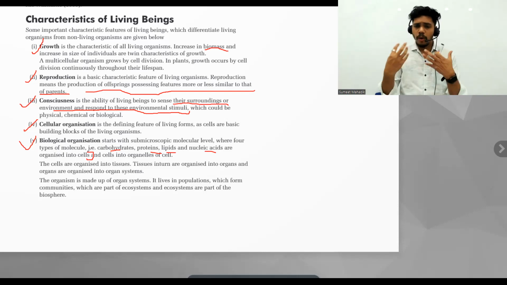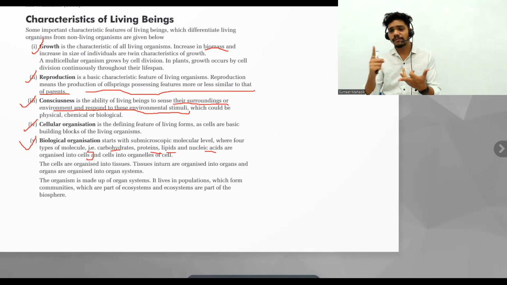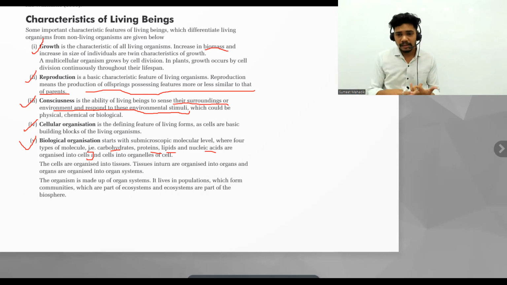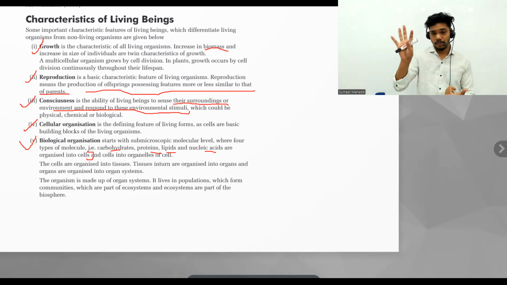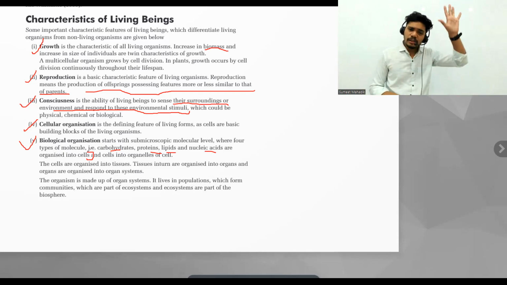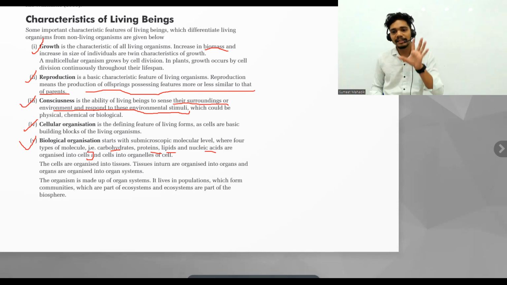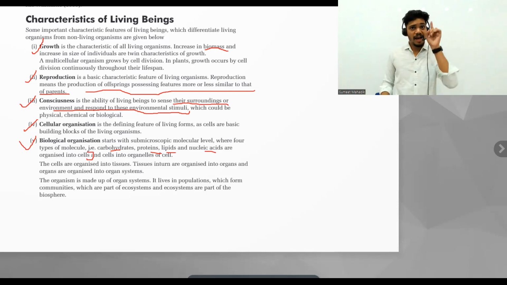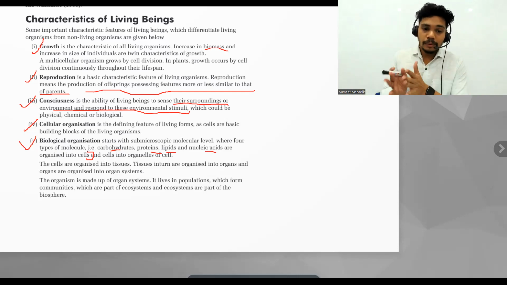But to form a cell, you need carbohydrates, proteins for protein synthesis, and fats to form the bilayer or some cell wall or membranes. You need nucleic acid to form a nucleus. So can I say that these are non-living things like carbohydrates and fats, but from them we are getting the living thing, that is a cell, which is the structure and functionality of life? Do you agree with this? Exactly correct. So biological organization comes into this picture.